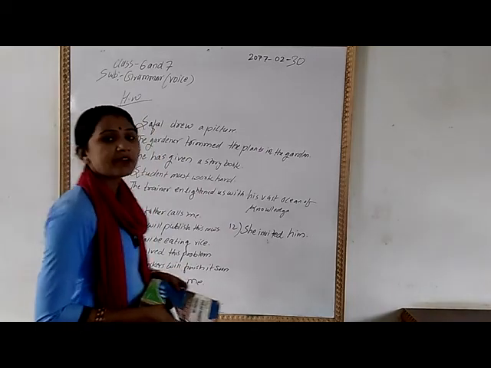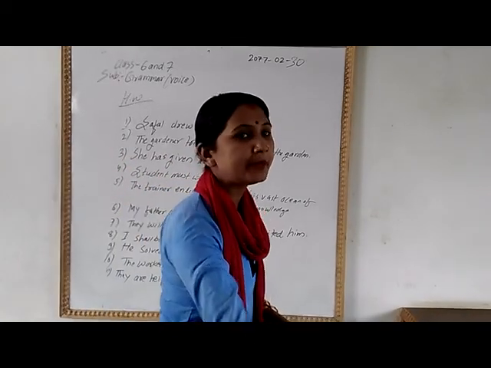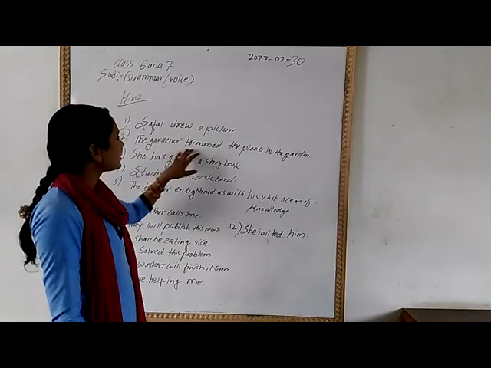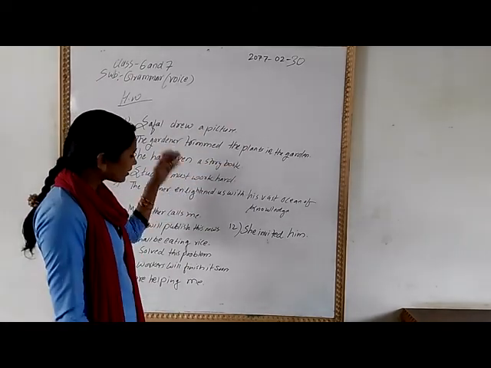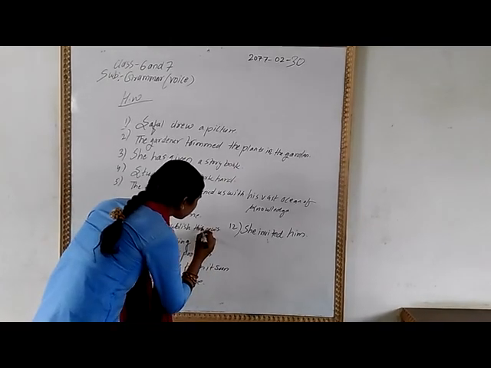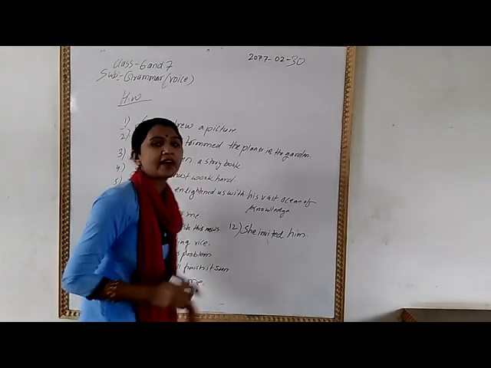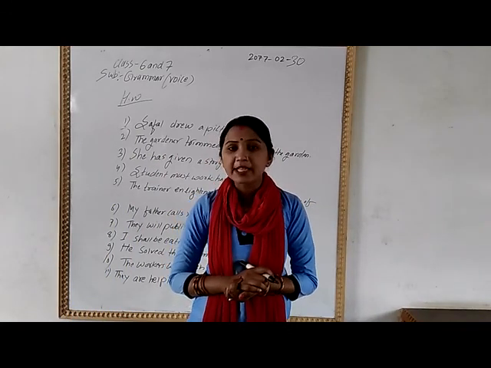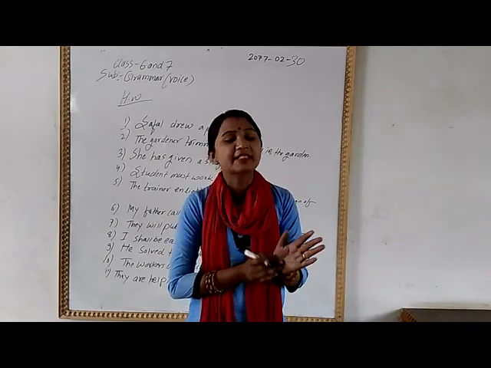Today only for this class, one time I am repeating this one. She drew a picture. The gardener trimmed the plants. I hope you are doing this, everyone. In our next video, I will talk to you about imperative sentences, how to change them into passive voice, and interrogative sentences. Till then, bye bye.